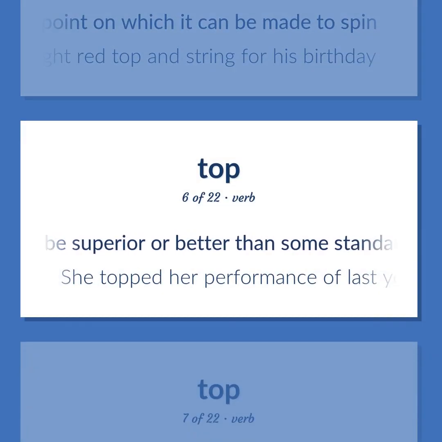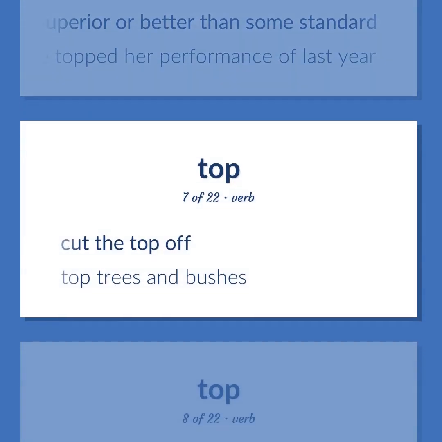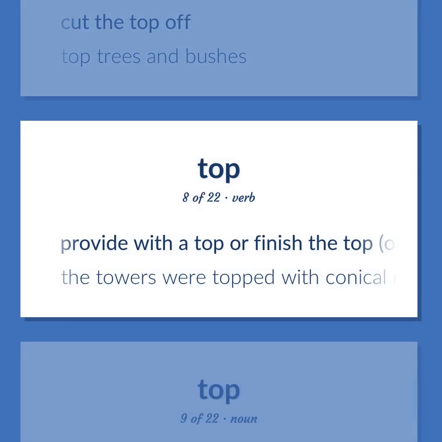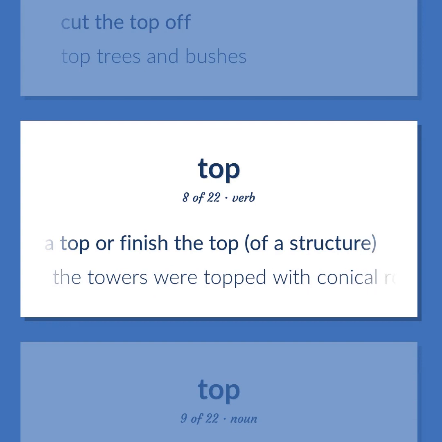Be superior or better than some standard. She topped her performance of last year. Cut the top off. Top trees and bushes. Provide with a top or finish the top of a structure. The towers were topped with conical roofs.